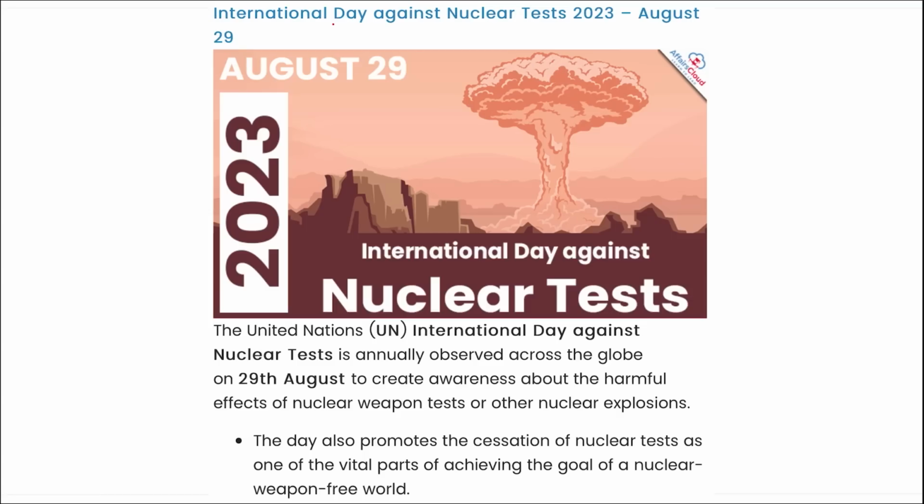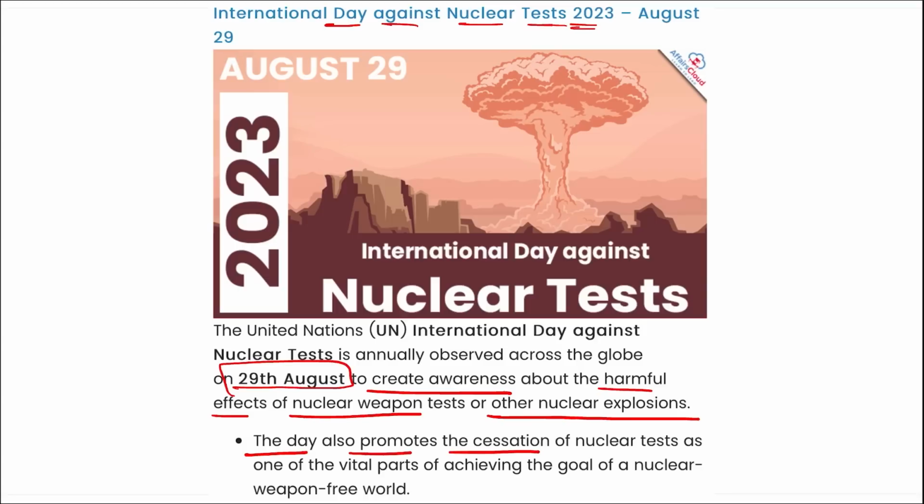Next is International Day Against Nuclear Tests 2023. This day is also observed on 29th of August and it is to create awareness about the harmful effects of nuclear weapon tests or other nuclear explosions. The day also promotes the cessation of nuclear tests as one of the vital parts of achieving the goal of a nuclear weapon free world.